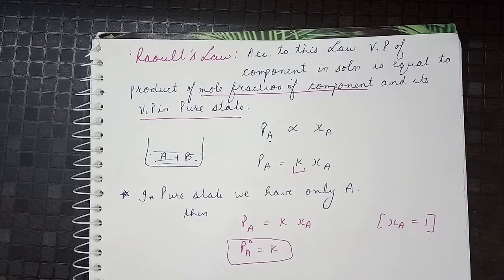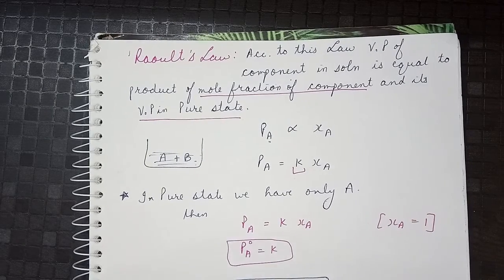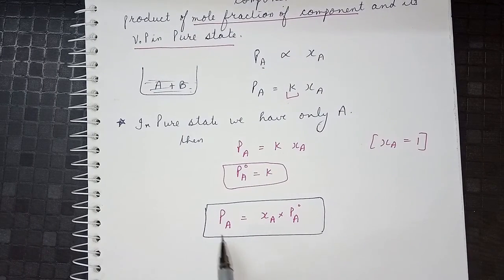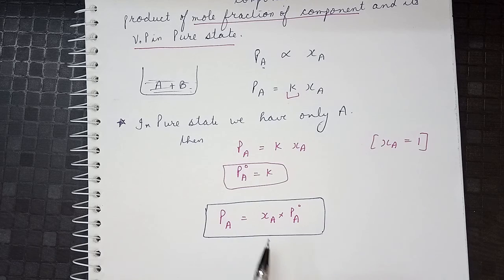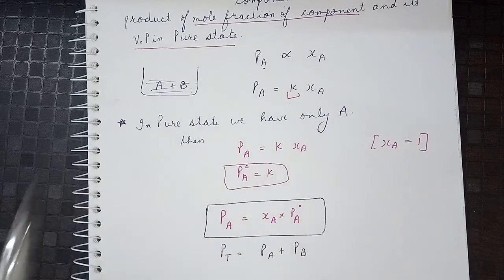That is, the vapor pressure of A is equal to the mole fraction of A into the vapor pressure of A in its pure state. So the total pressure now will be PA plus PB for this solution.